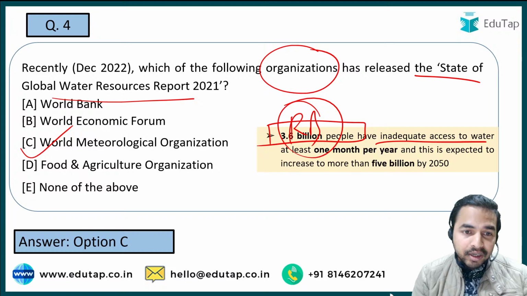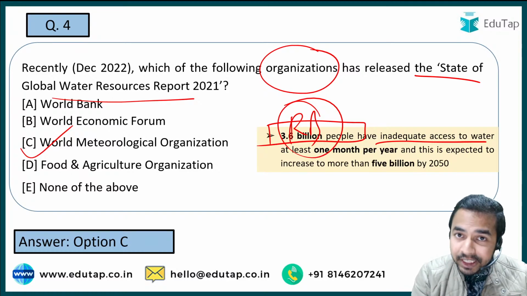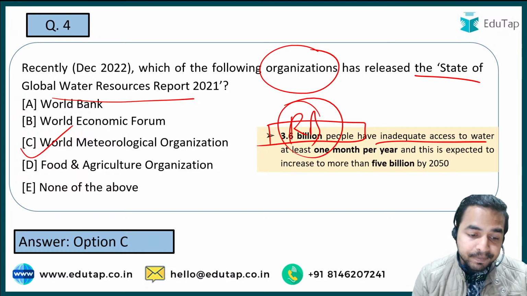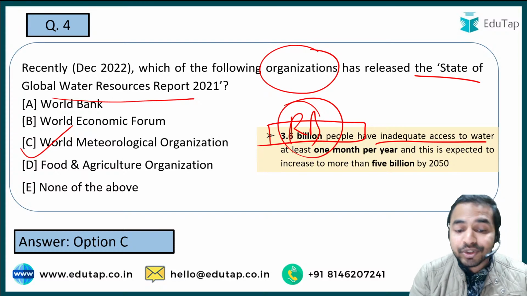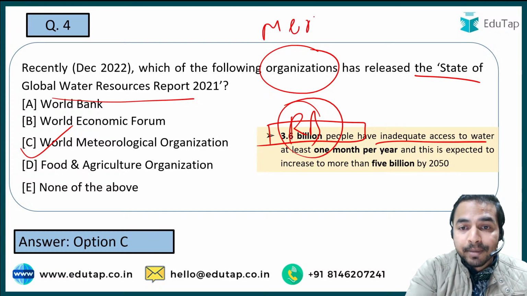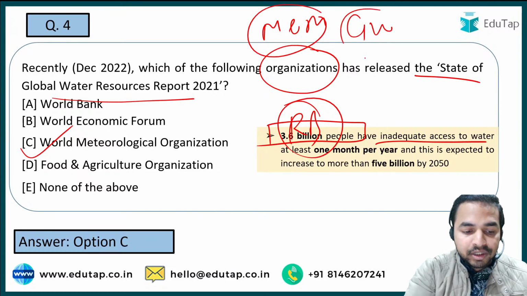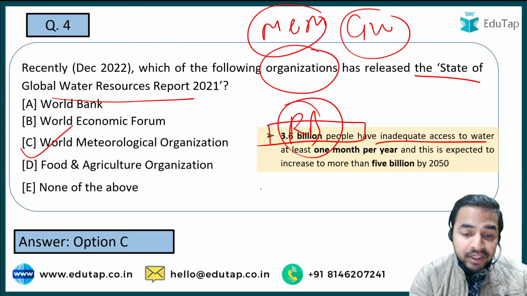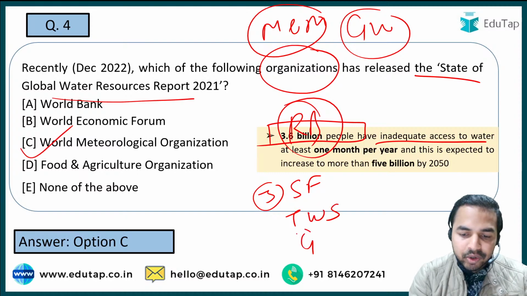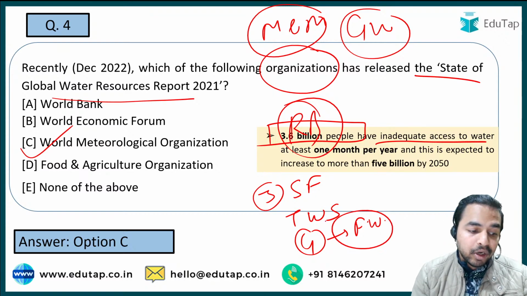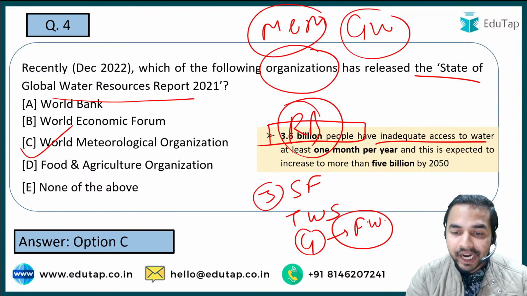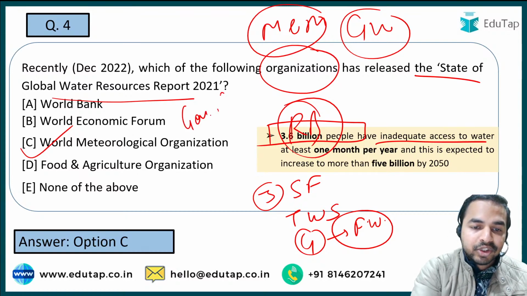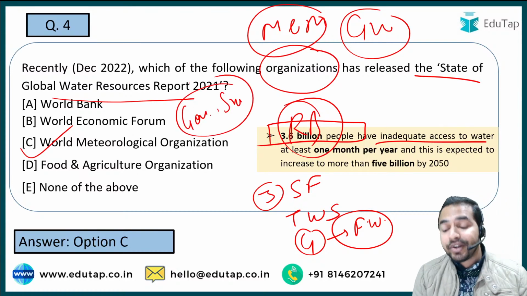Now when I talk about this report, guys, it aimed to support monitoring as well as management of groundwater and global freshwater resources, and it had three focus areas: stream flow, terrestrial water storage and the cryosphere, that is the frozen water. Okay. And the World Meteorological Organization is headquartered in Geneva, Switzerland. So all these questions are really very important for all of you.